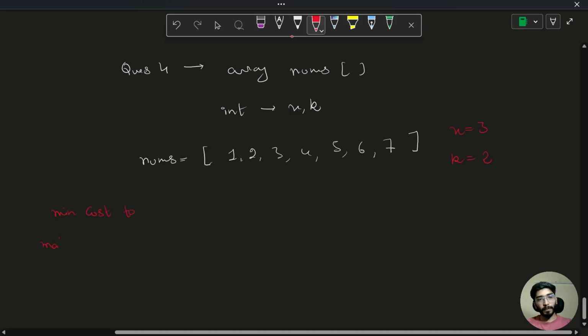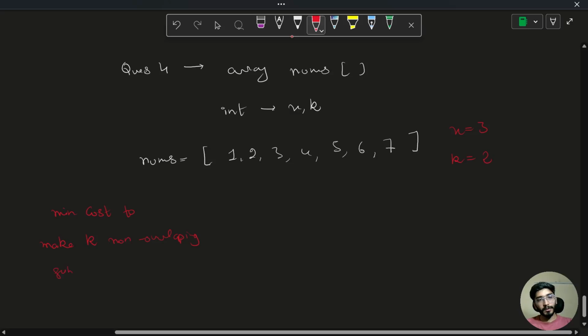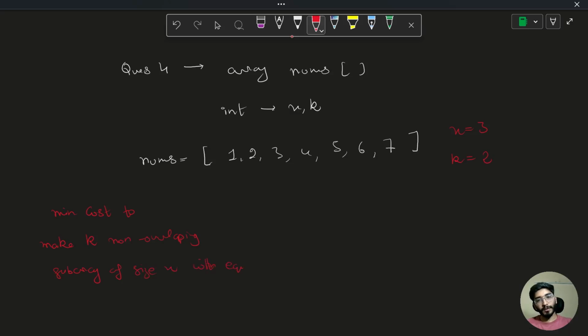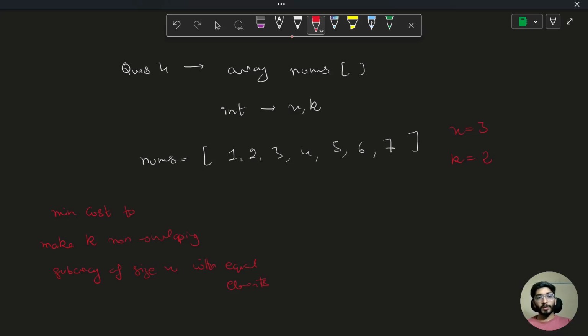to make k non-overlapping subarrays of size x with equal elements, and in one operation I can increment or decrement any number. Cool. So, the minimum cost, or I can say minimum operations.